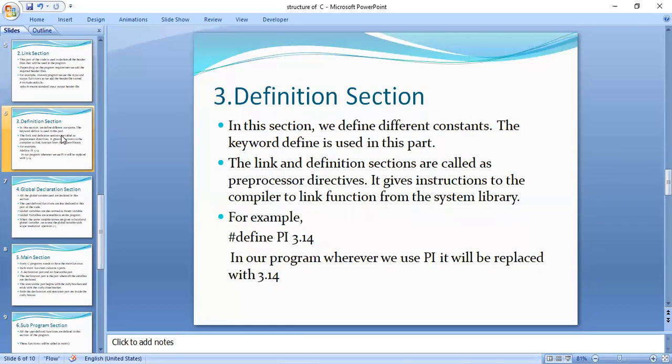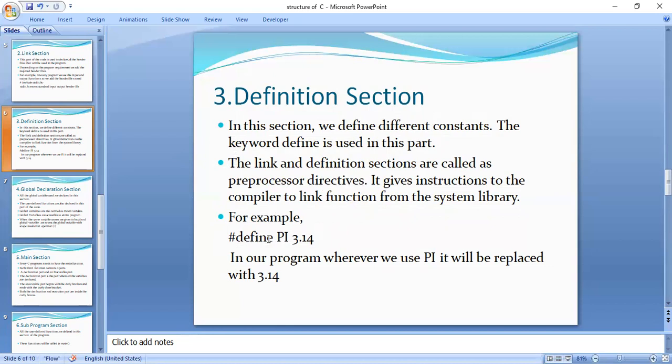So just now we discussed the link section, right? The statements which start with hash are said to be preprocessor directives. So whatever statements we include in the link and definition sections are termed preprocessor directives. Why? Because there we have written #include, and here also we are going to write #define.